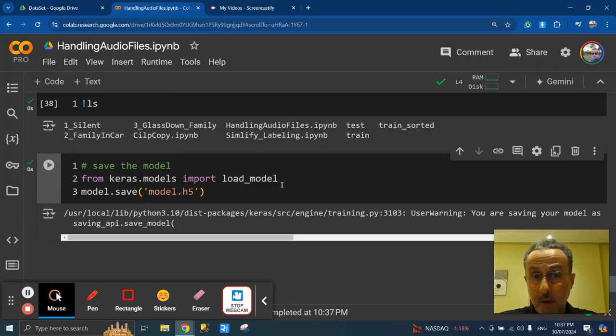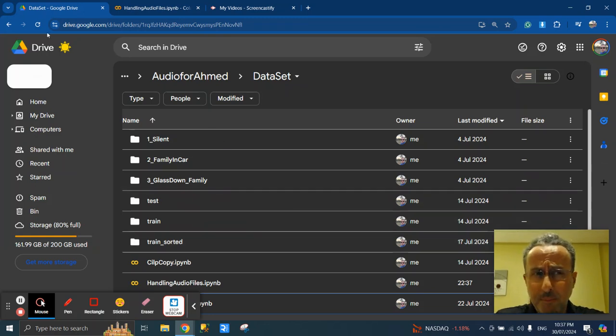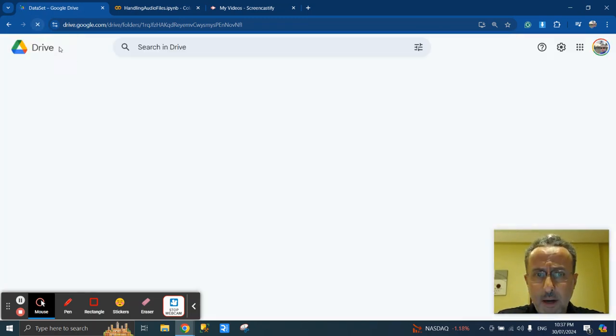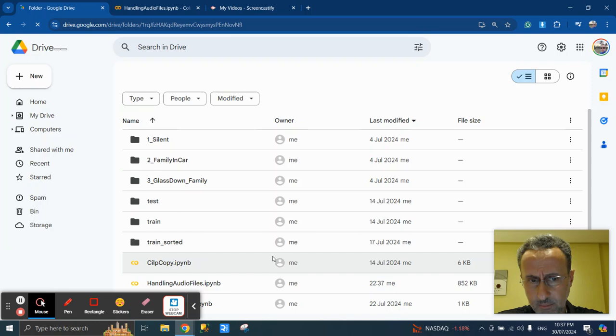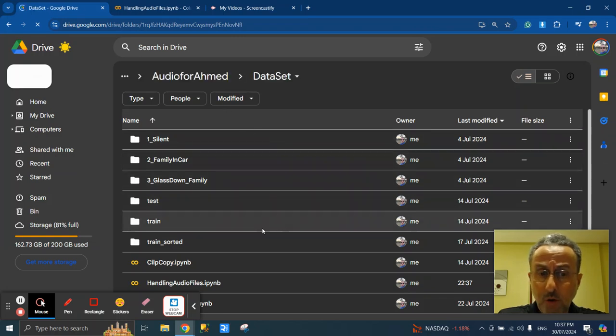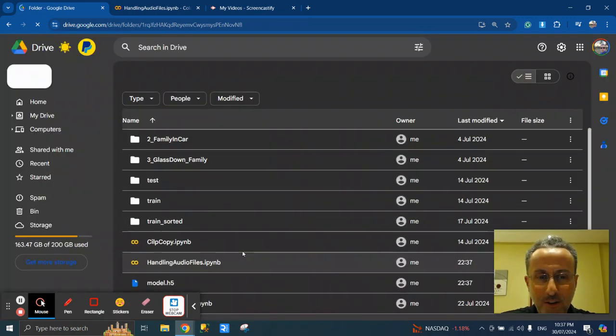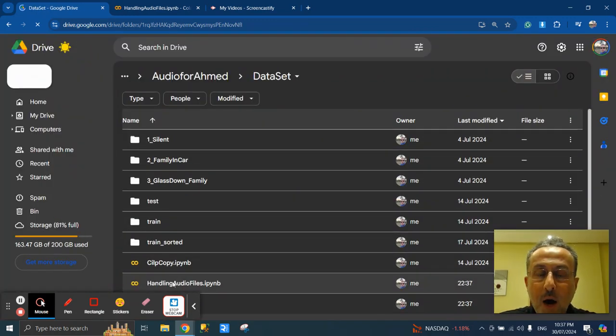Actually, it will take some time. It's successfully saved, but did not appear yet. It needs some time, depending on the size of the model. Sometimes it takes a few minutes. It's not responding immediately. It's not a small file. So I think I will give it another run. Maybe. Yeah, it's appeared here. Good news. It's here. So this is our model.